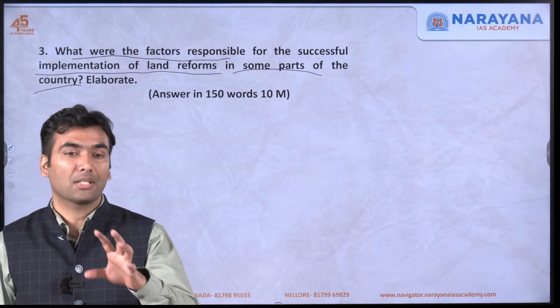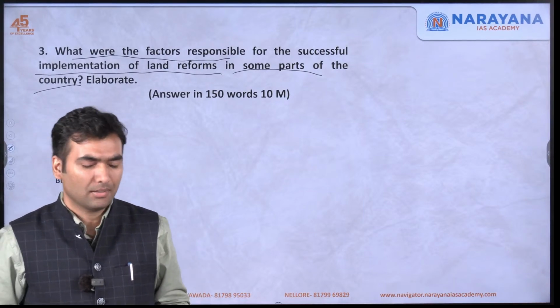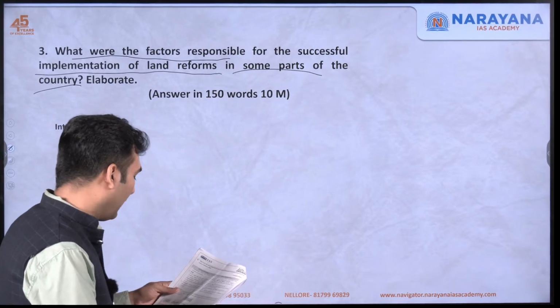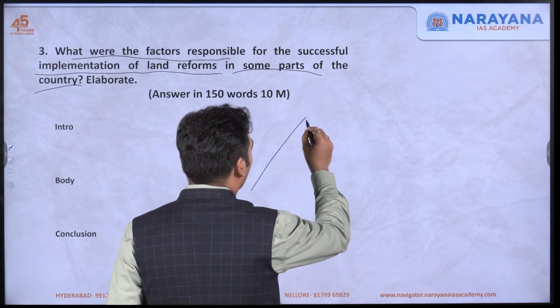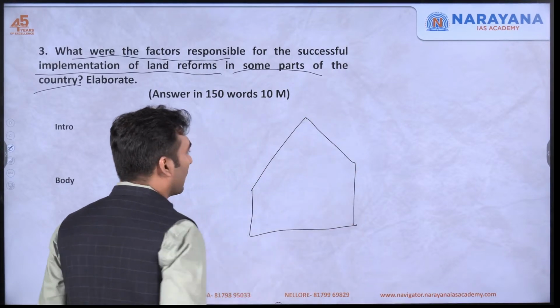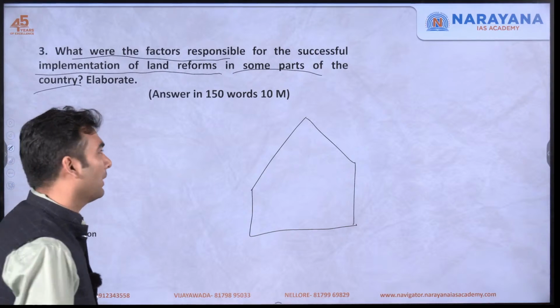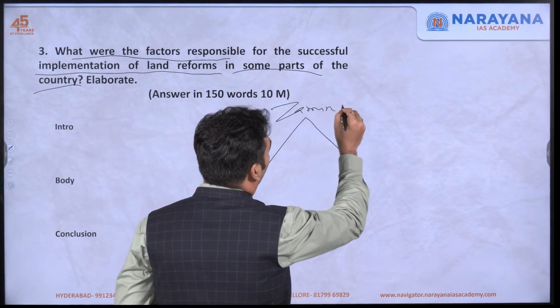But well, definition is not going to be sufficient. You will have to write the example. And these are the different types of land reforms. They are like 5 different types. So what you can do is, you can make a pentagon like this, and at its 5 corners you can write about the 5 different kinds of land reforms. Like first is zamindari abolition.